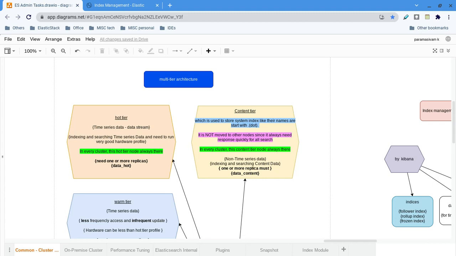In this video we are going to discuss only the data tier architecture, nothing about the master node or any other node, or Kibana, or load balancing. We are not going to discuss any of that. Only data tier architecture we are going to discuss in this one. In data tier architecture, we should consider there are two types of data: one time series data, another one content data.